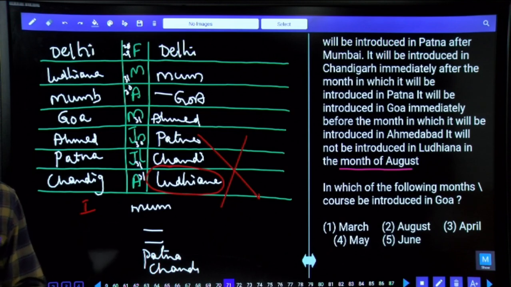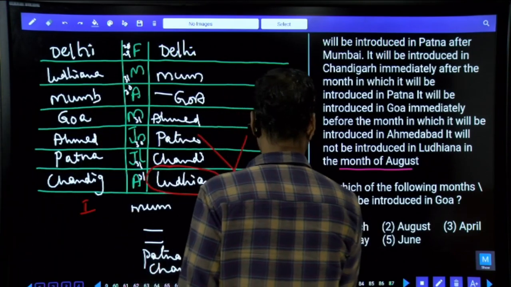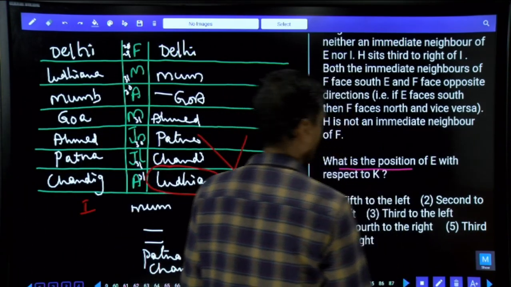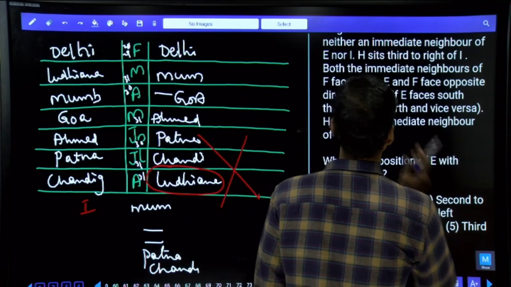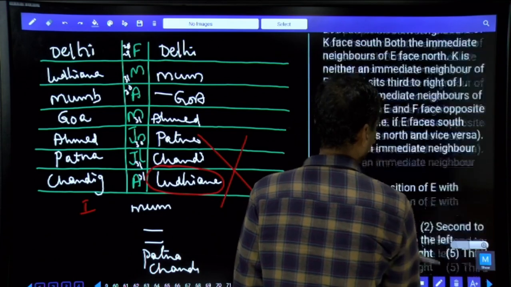Then question number 76 to 80. Now in this 76 to 80,